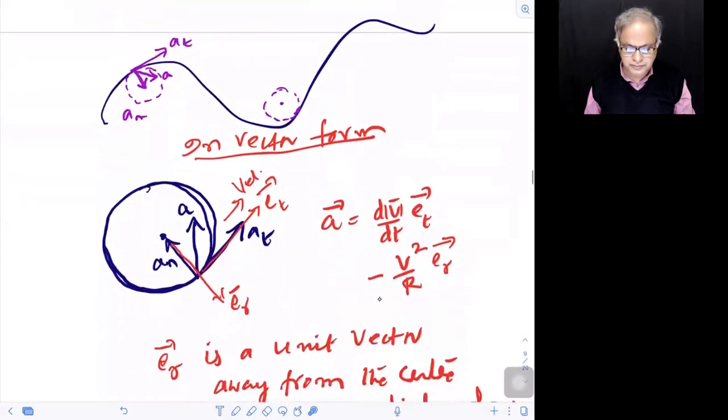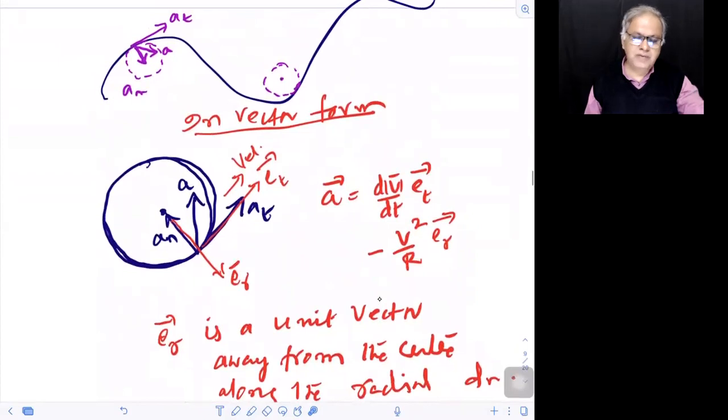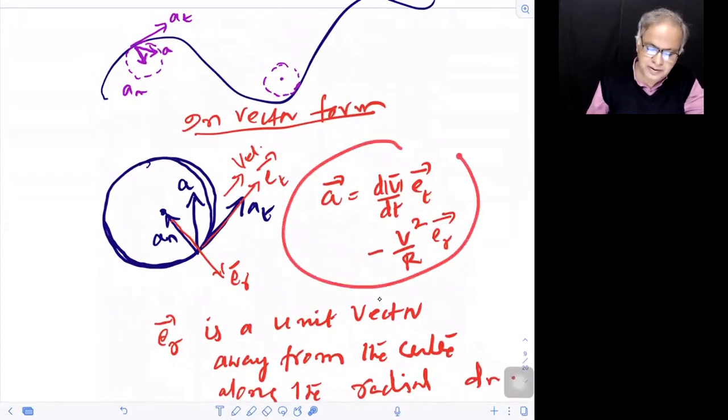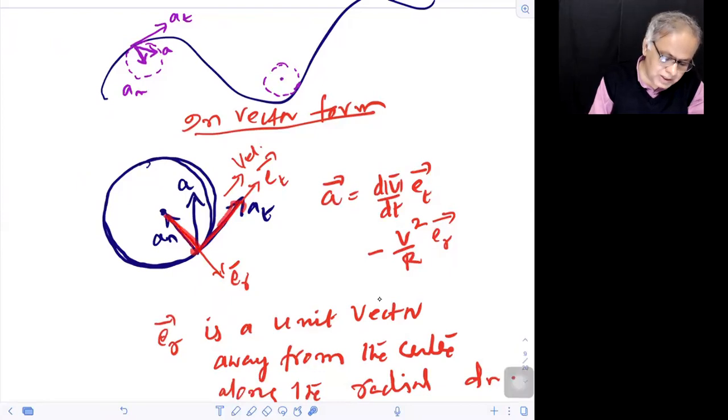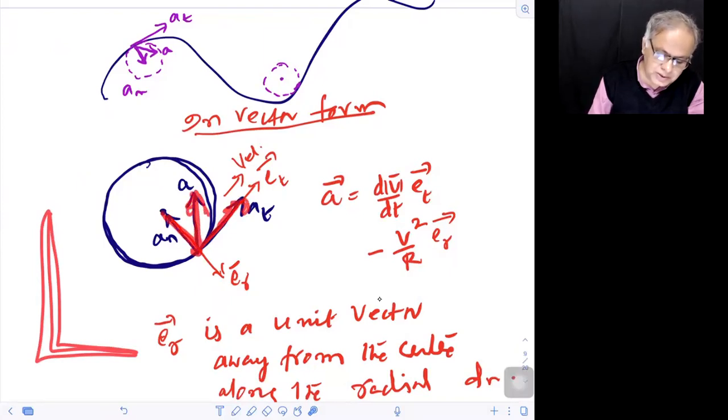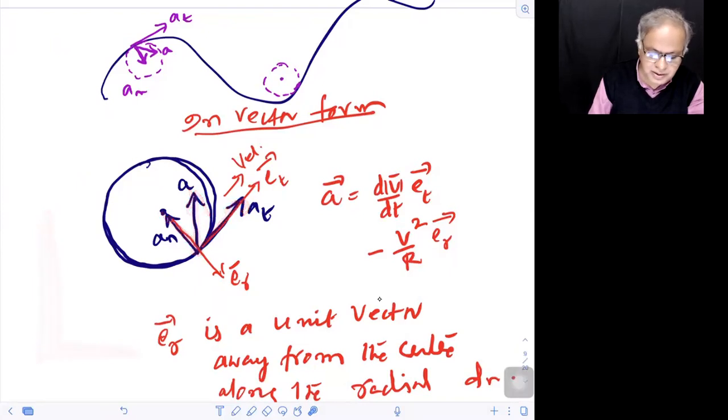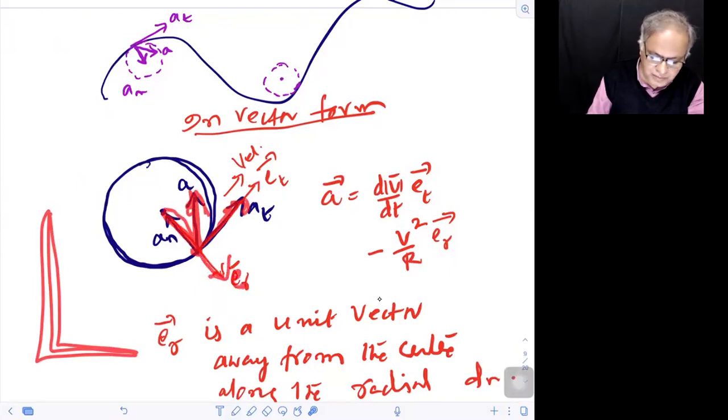All right, children. In vector form, this also is very important. Here, as a particle moves, the coordinate system moves in this case. We're not watching it from outside like this. This is origin, this is A tangential, this is A normal, this is A total. So people defined unit vectors in this direction, tangential and radial direction. This is e_r, away from the center. This is the unit vector along the radial direction.